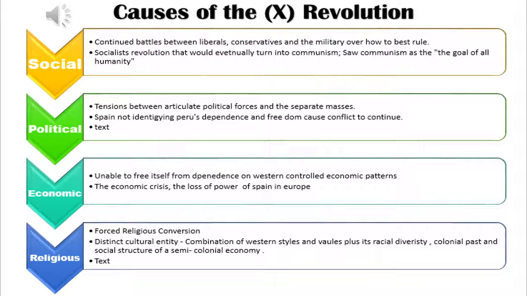Economic: unable to free itself from dependence on Western-controlled economic patterns. The economic crisis, the loss of power of Spain in Europe. Religious: forced religious conversion, distinct culture enmity, combination of Western styles and values plus interracial diversity, colonial past and social structure of a semi-colonial economy.